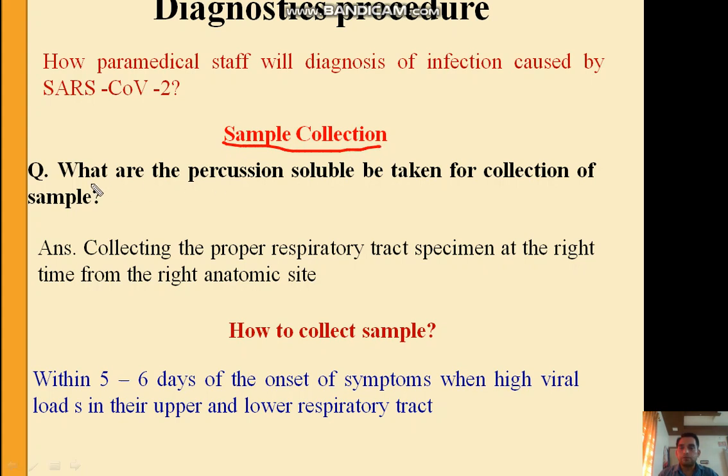The first question is, what precautions should be taken for the collection of the sample? The sample should be collected as a proper respiratory tract specimen at the right time and from the right anatomic site. So the site where you collect the sample and the time when to collect the sample are most important.